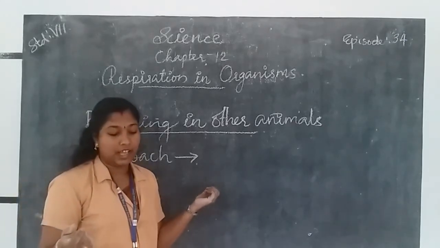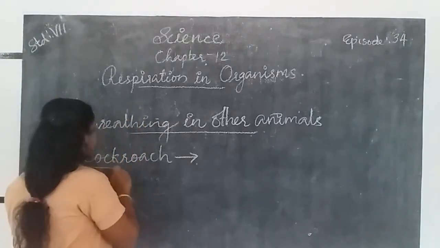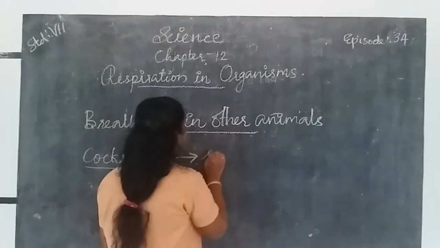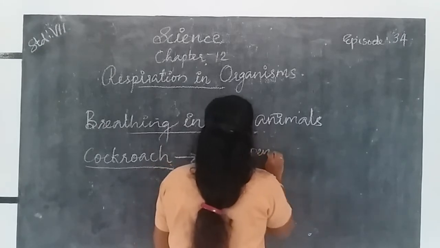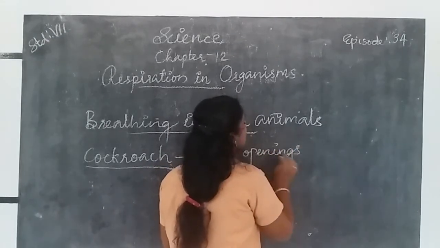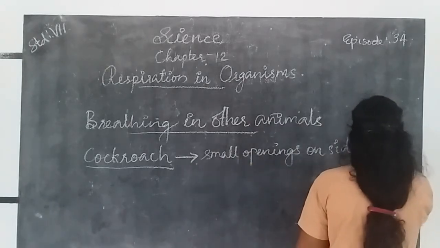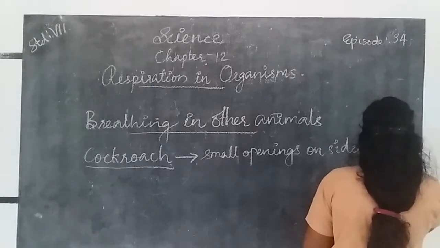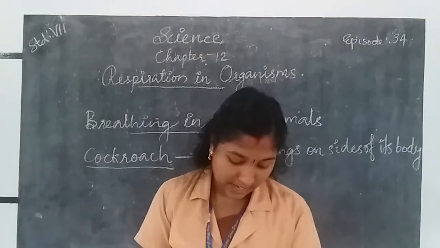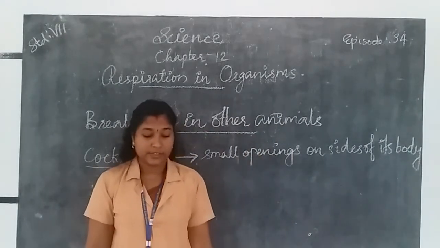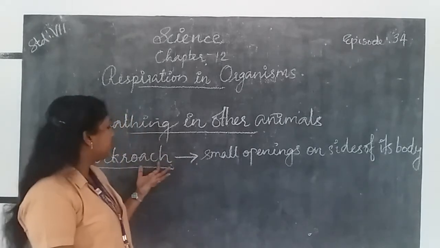Other insects also have similar small openings on the sides of their body, like cockroaches.